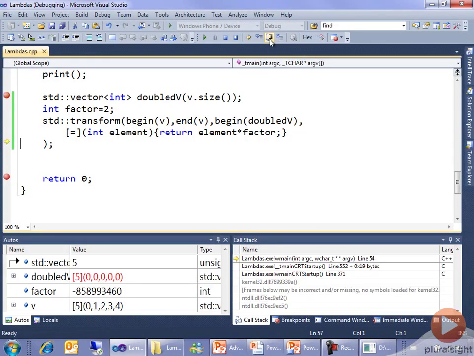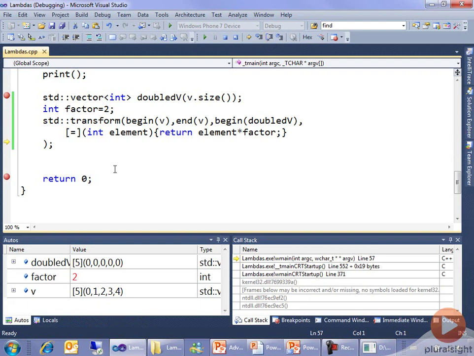And we step over here. Before we run the lambda, we're sitting here about to execute this line transform. You notice our vector v is 0, 1, 2, 3, 4, and our vector called doubled v, we set this up and we passed in a size for it, the same as the size for ordinary v, because I know if there's 5 elements in v, I'm going to need 5 elements in doubled v, so why would I make an empty one and call pushback, pushback, pushback and get potential performance cost of reallocation? I will start with a vector of the correct size. And an interesting thing about that is that it initializes its contents. So they're all 0, not random garbage memory.